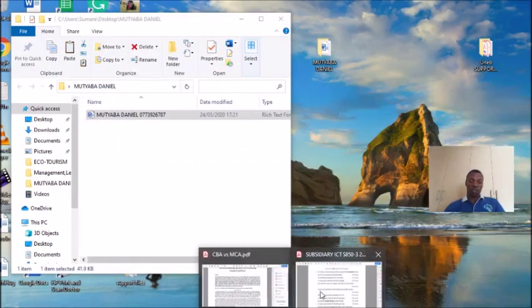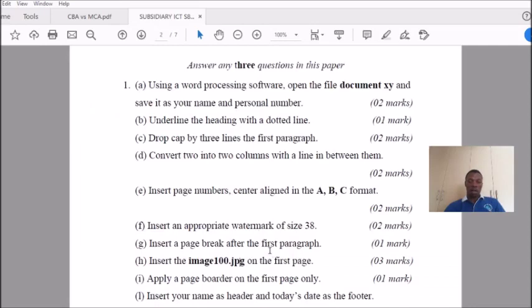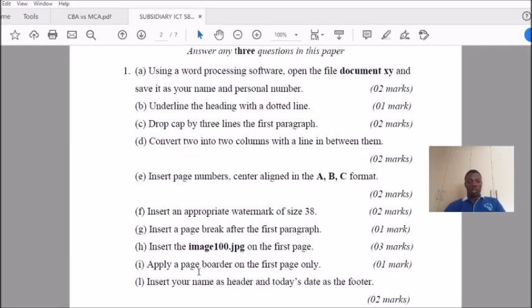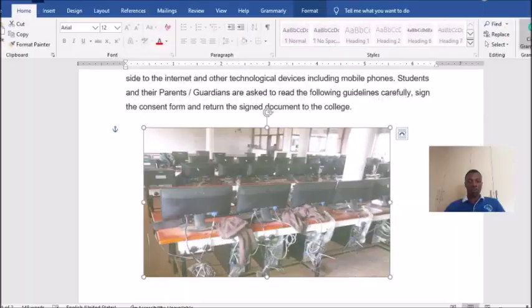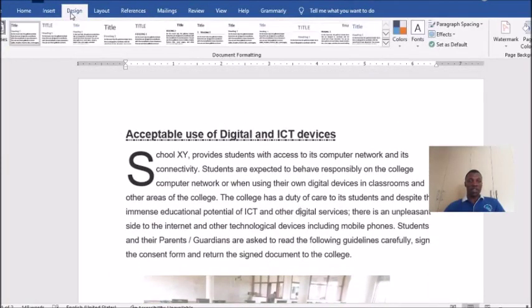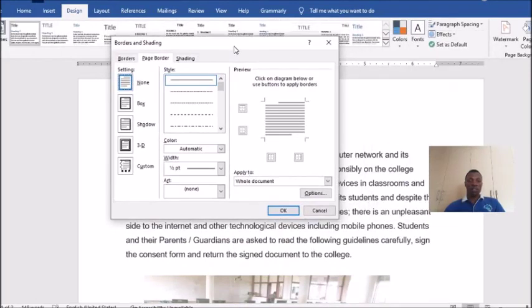Next, according to the question, apply a page border on the first page only. How do we apply a page border on the first page only? You click on design, you come to borders. Once this comes, we are on page borders. Then you come here and select a border of your choice.